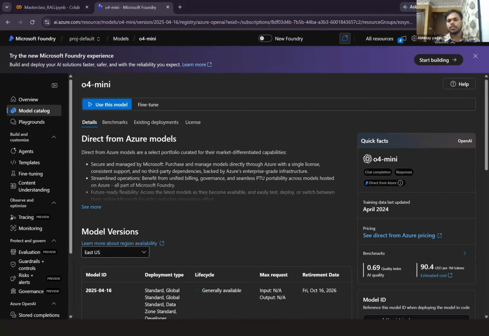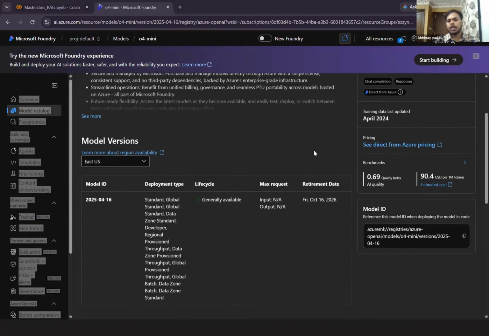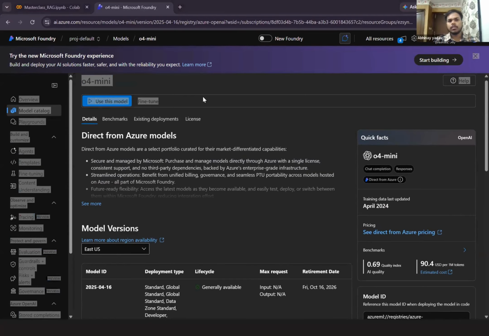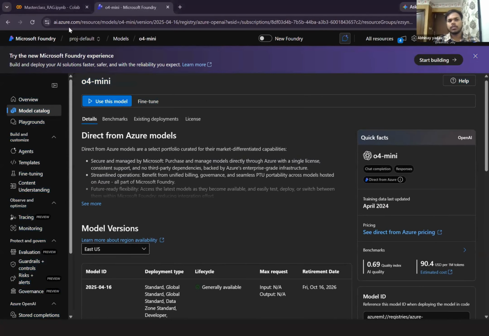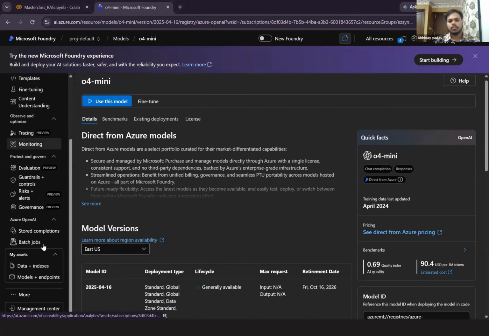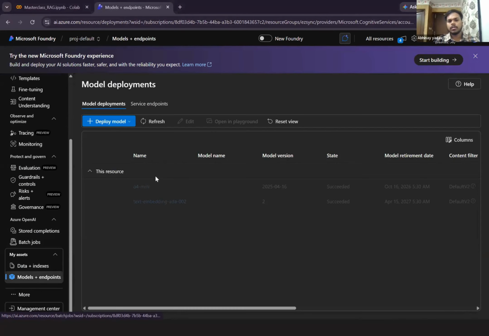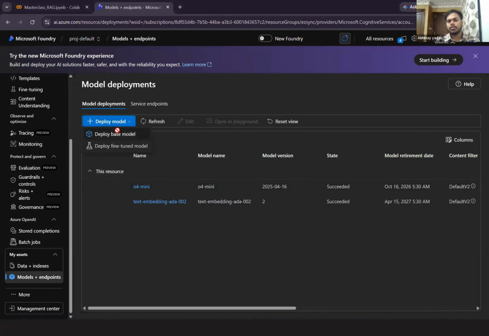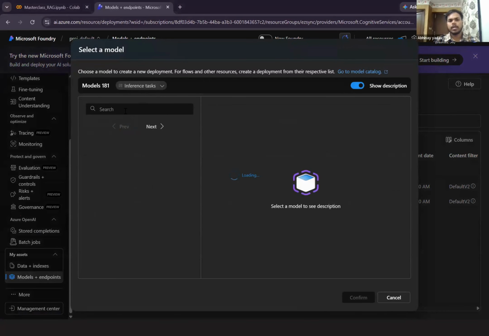So if I want to use this model, I can just show you, just a moment. Yeah. So I've already deployed this model. I'm really sorry. If you want, you can actually use a different model as well, right? And you can just see in my model plus endpoints, this model is already deployed, right? Let me just show you something different as well. That will make sense.